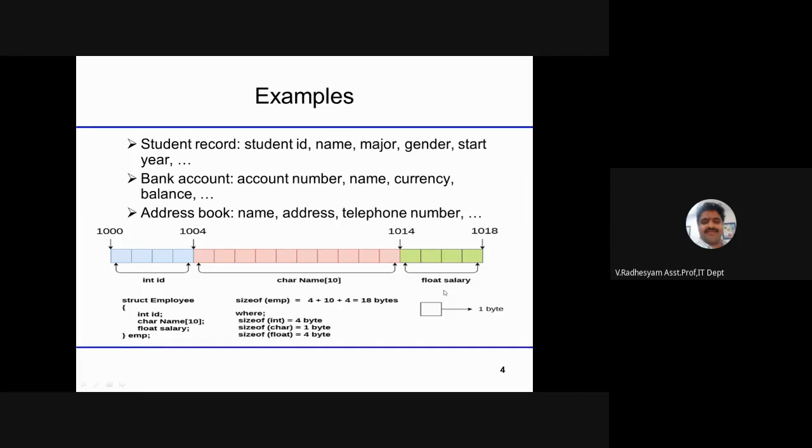There may be a question in your examination like how a structure can be represented in memory. You can have some example and explain. Without an example, you cannot write all the stories. For example, you can consider and explain like this. Right?